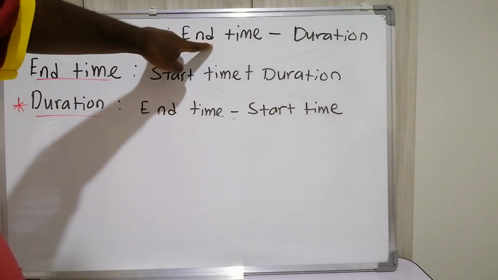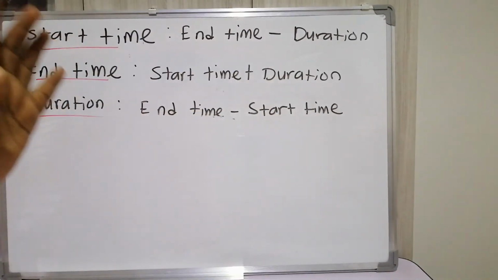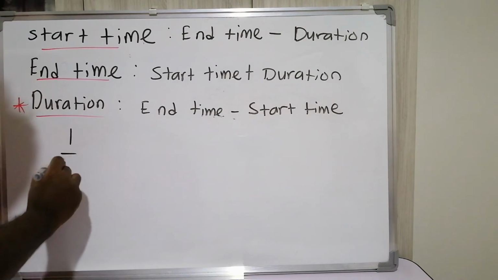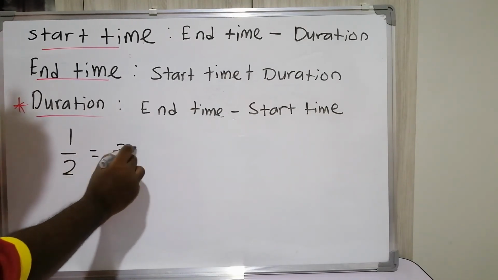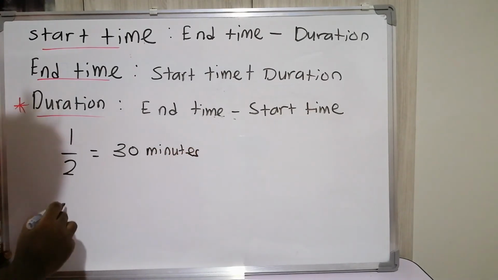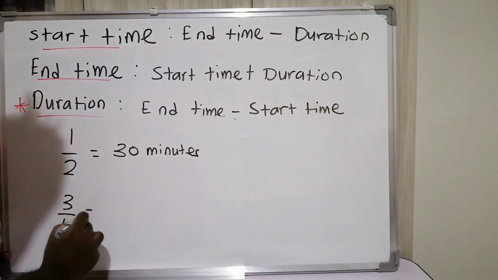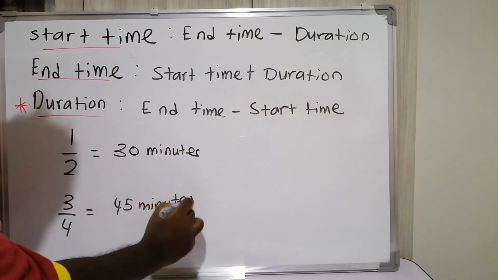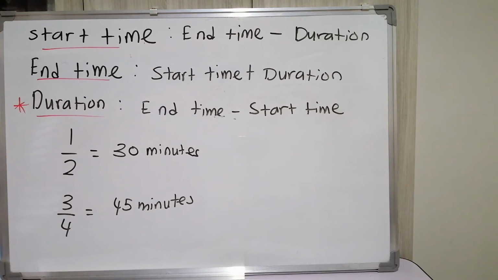To find the start time, we have to minus the duration from the end time. In this question there is a tricky part, they give fractions. Fraction 1 over 2 in time is equal to 30 minutes. 3 over 4 is equal to 45 minutes. You know this already because you learned it in Year 5.